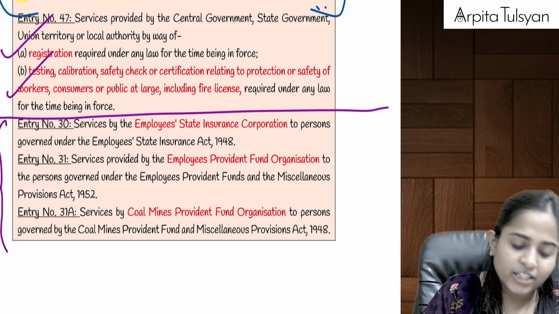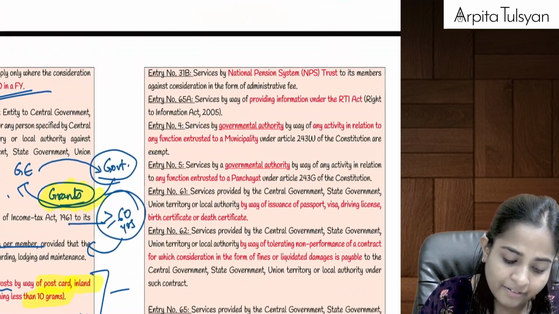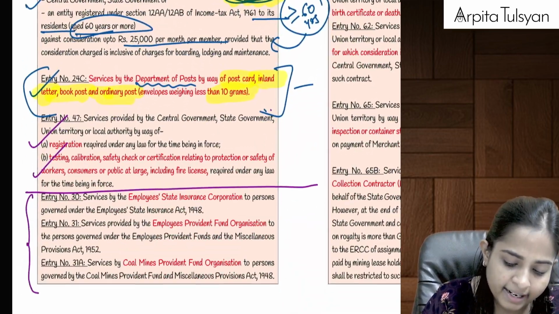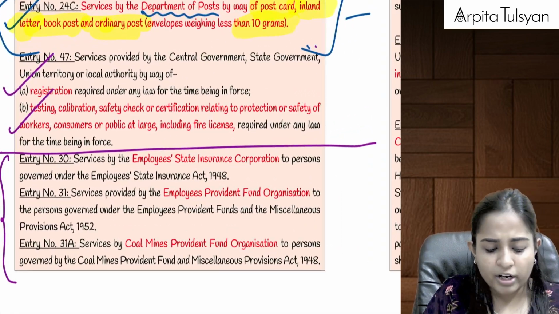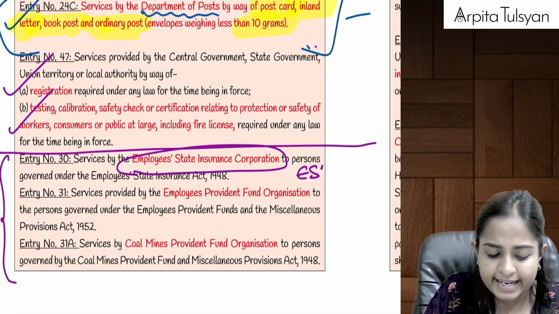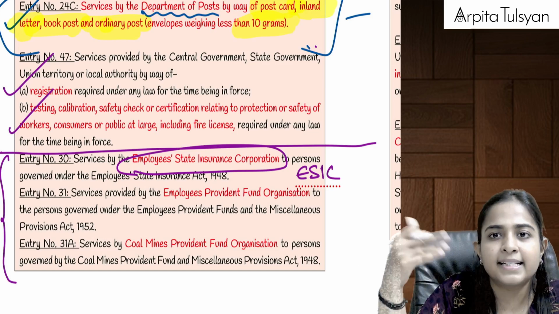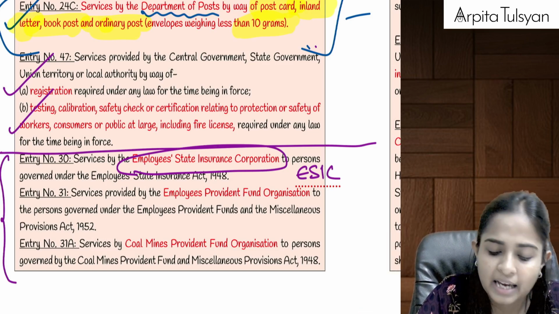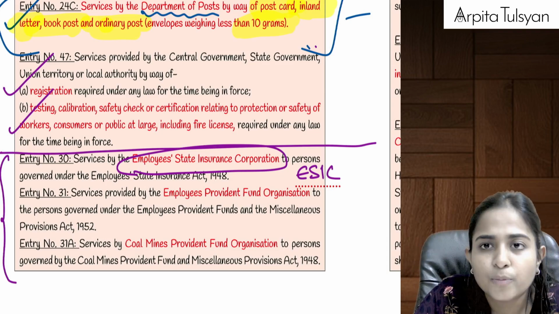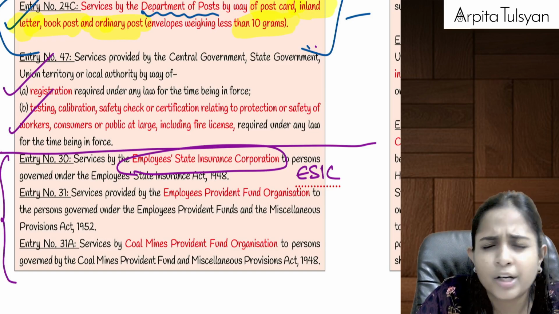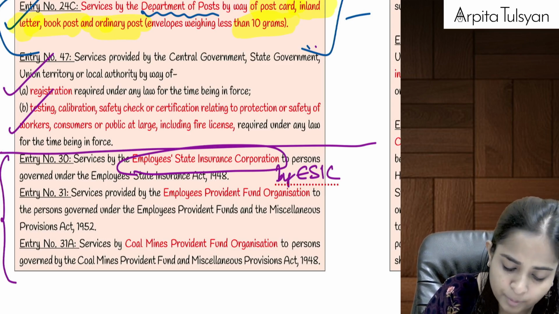Then going on to the next one, that is entry number 30, 31, 31A, 31B. Okay, these 4 entries are altogether related to each other. Entry number 30 is talking about any services provided by ESIC. ESIC takes contribution from us, it accumulates the amount and then it later pays if something happens to us. ESIC is also belonging to the central government. So any services provided by ESIC is totally exempted from GST.